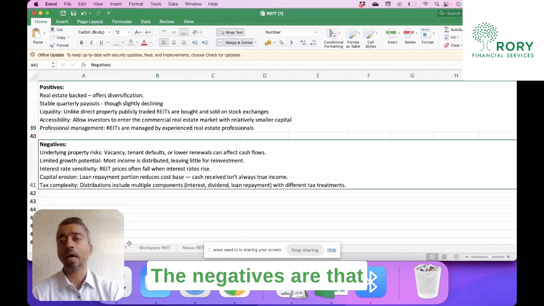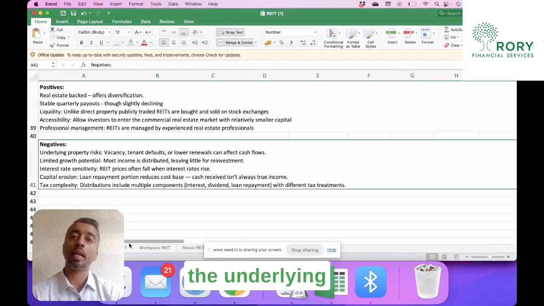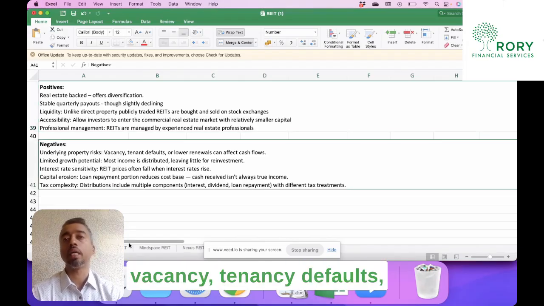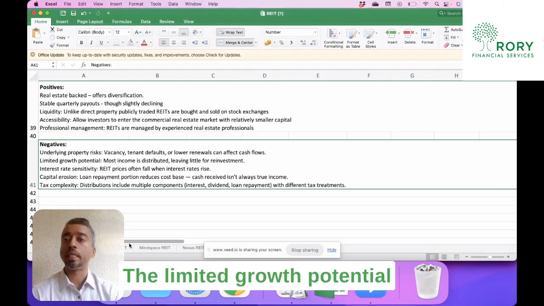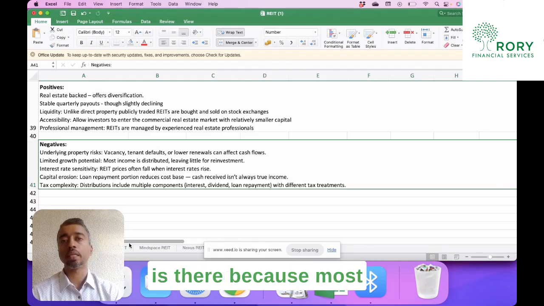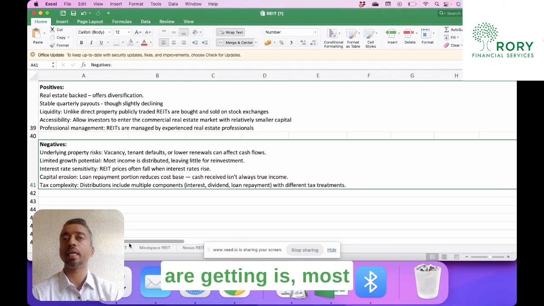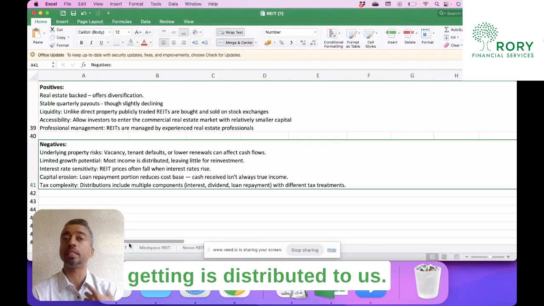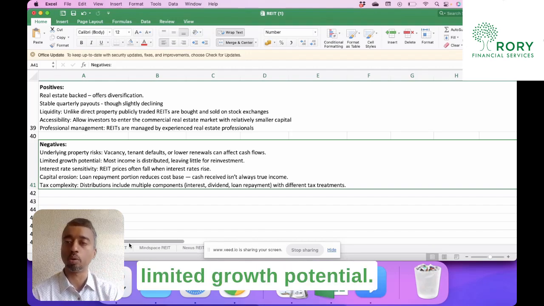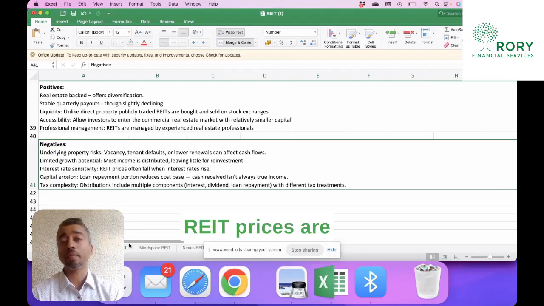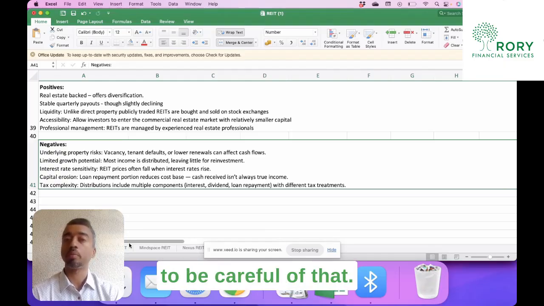The negatives are that the underlying risks are there, of course. There is vacancy, tenancy defaults, lower renewals. These all can affect cash flows. The limited growth potential is there because most of the income the REIT is getting is distributed to us. Therefore, they cannot reinvest it, leaving limited growth potential. REIT prices are very sensitive to interest rates, so we have to be careful of that.